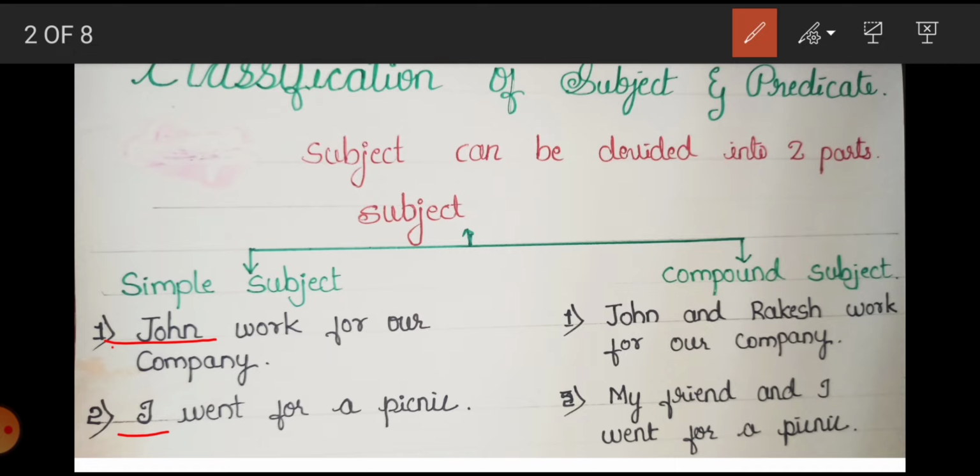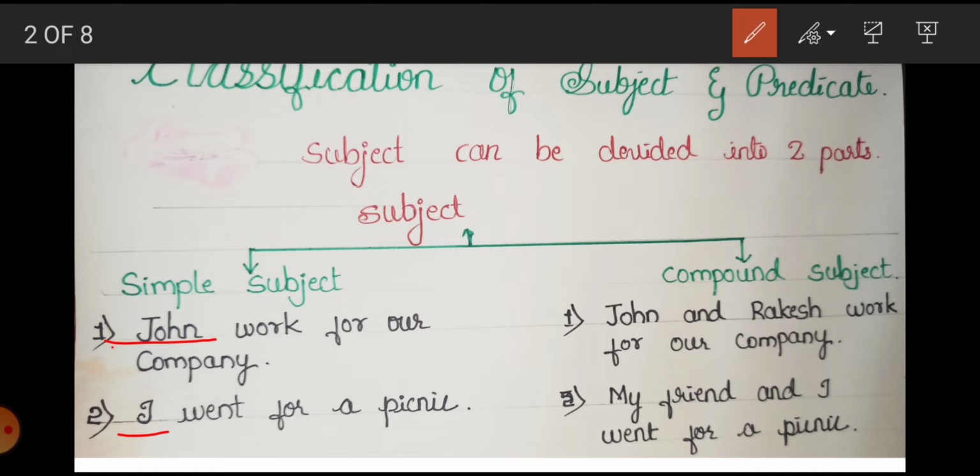So in this part of subject you can see here in these examples John and I. What we are seeing here? There is only one noun and one pronoun present here. You can see that. John, one noun, and in second example I, that is pronoun. So whenever one noun or one pronoun is present in the subject part of the sentence, it is called simple subject.